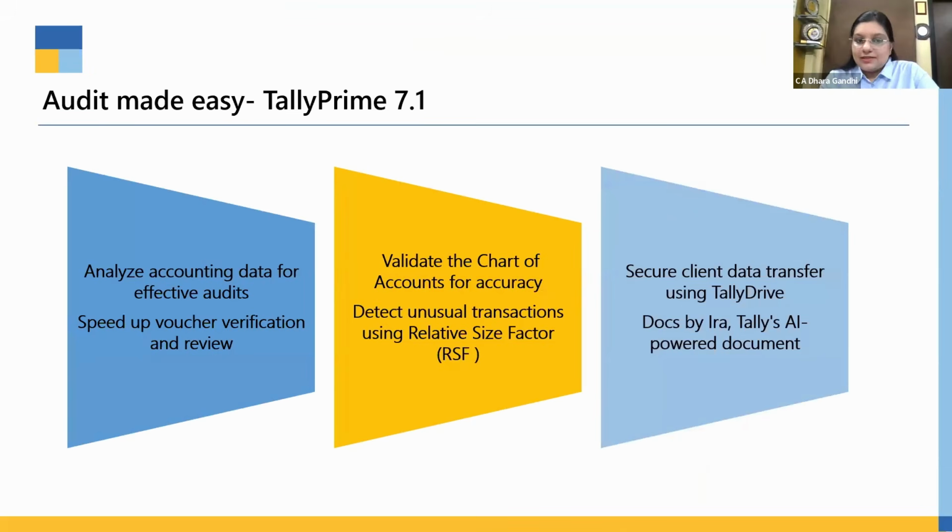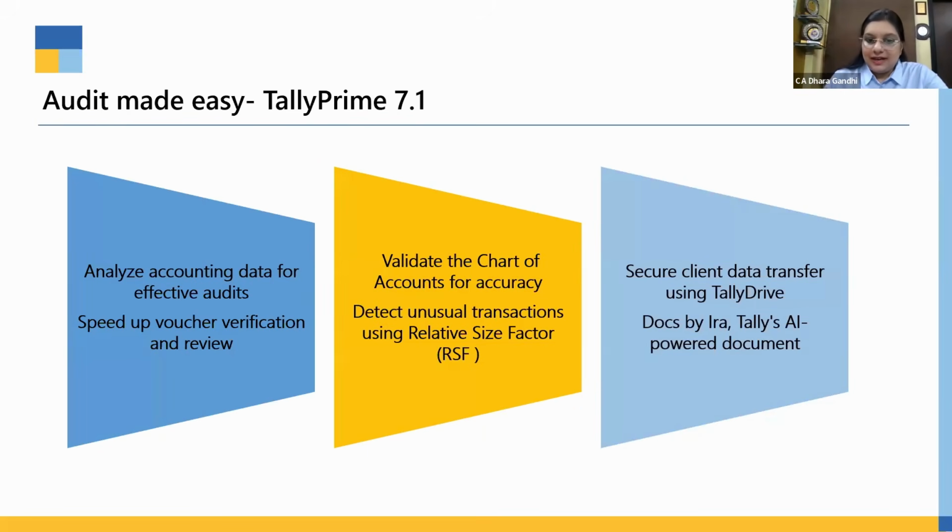So, a short agenda for today. We'll take analysis of accounting data for effective audit, then speed up voucher verification. We'll see voucher sampling for auditing on a random basis or on a specific basis. We'll go through the chart of accounts entirely. When you start your audit, it is very important to go through all the chart of accounts in Tally. You should know how many ledgers your Tally has.